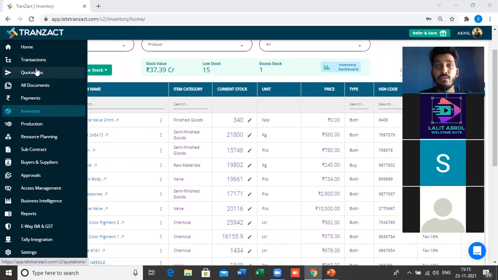So let's say if you create the sales quotation, or if you send an inquiry of your new product to your vendors, then this module will help you in sending the sales quotation and the request for quotation. So let me start one transaction. Let me give you the details of what all things are present here in the quotations module.